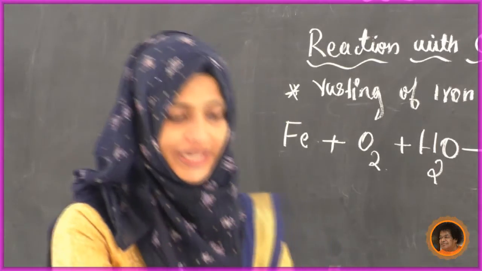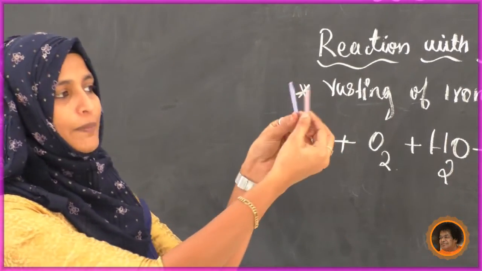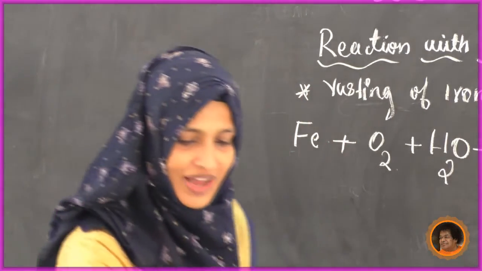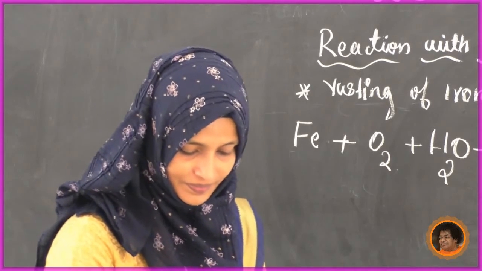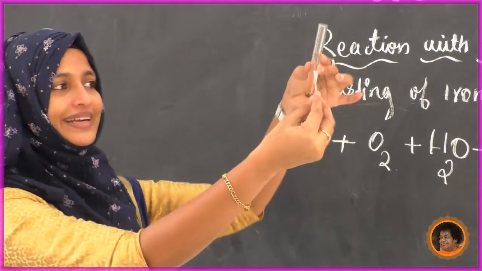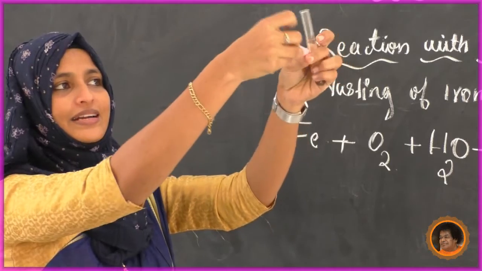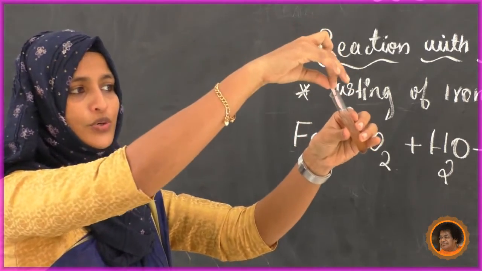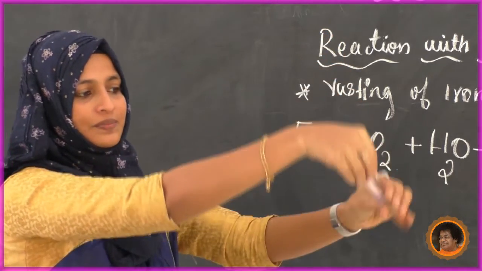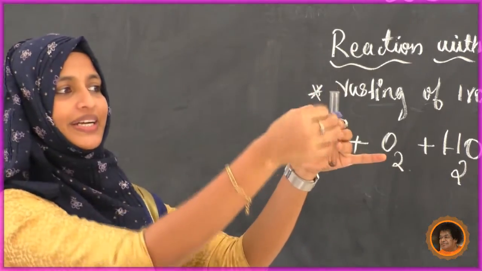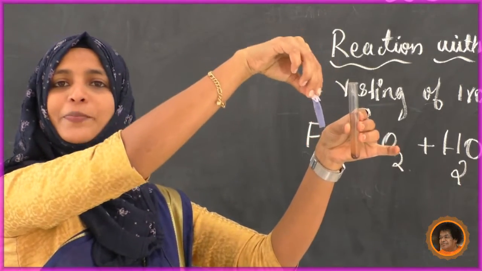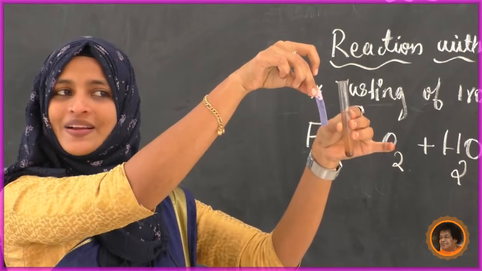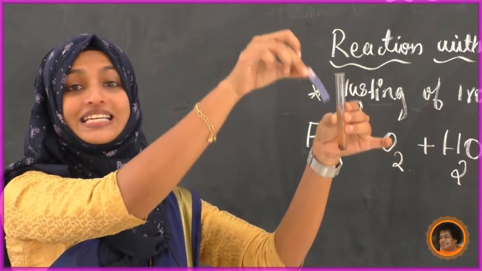I am going to take two different litmus papers here. So we will try first in red litmus. See here, red litmus I have. I am going to dip this litmus. Look here, students, what happened to the litmus paper? Whether it changed its color? Yes, it changed its color.